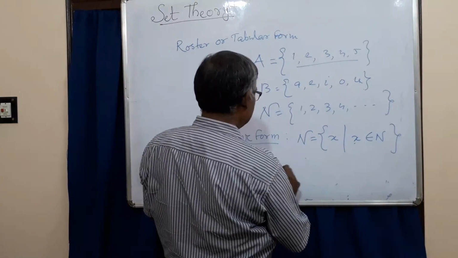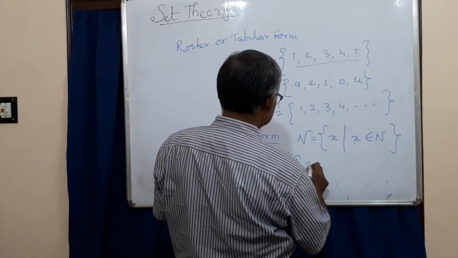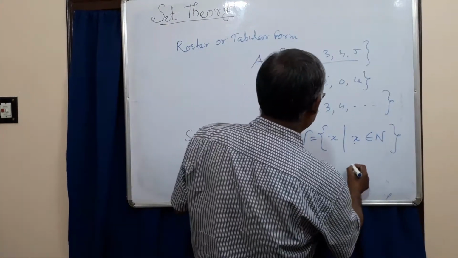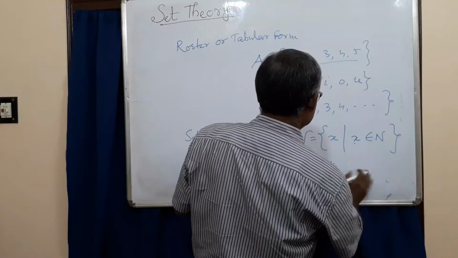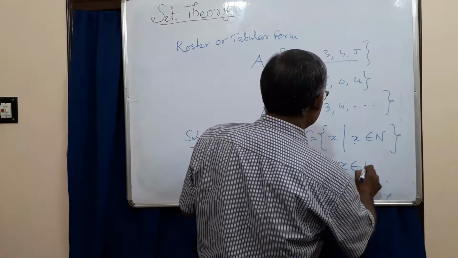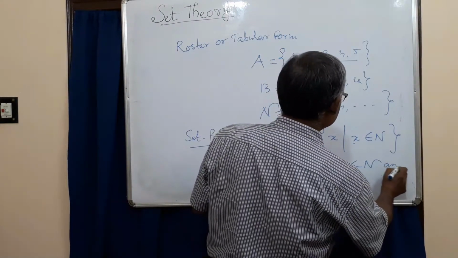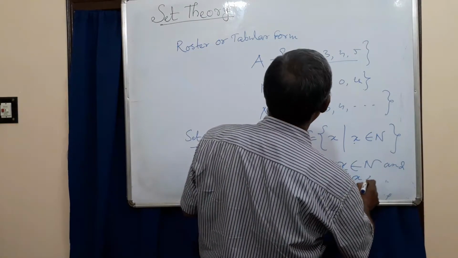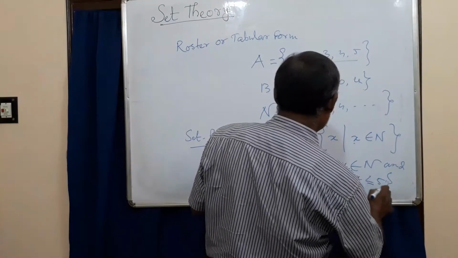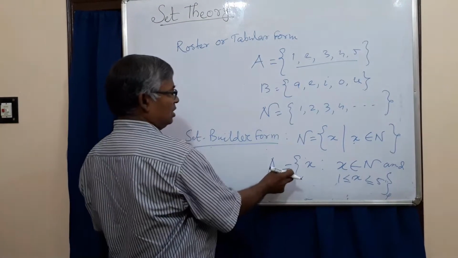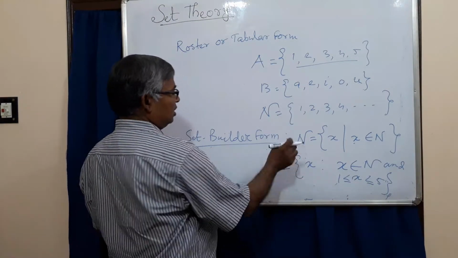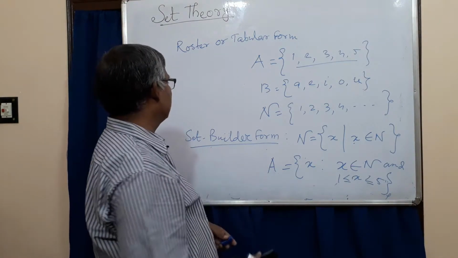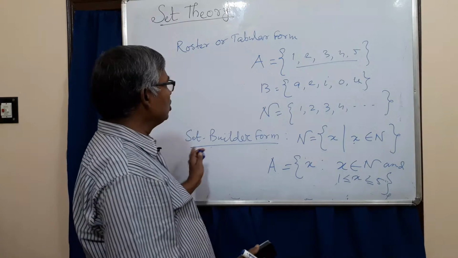A can be written as {x : x belongs to N and x is greater than or equal to 1, x is less than or equal to 5}. The colon is also used for "such that". So B can also be written in this form. This is called set builder form or rule method.